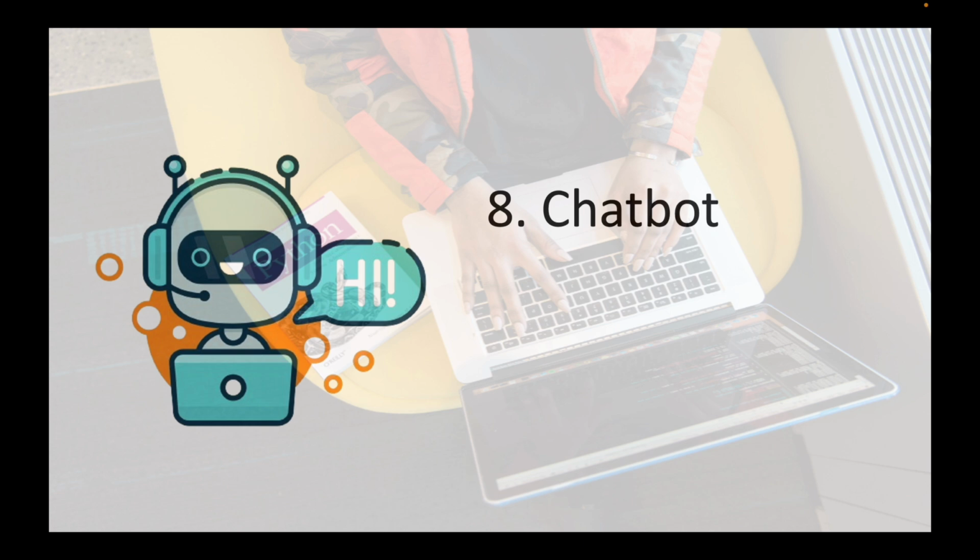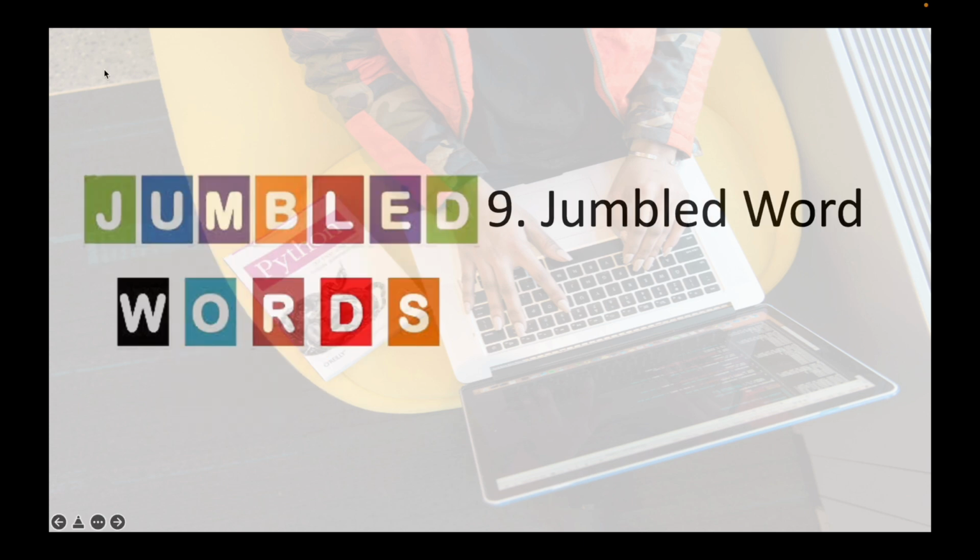After that, for testing, you start asking questions like hi, how are you, who made you, why are you here, something like that. The chatbot will answer you according to the data it has been trained on. So number 9 is jumbled words.